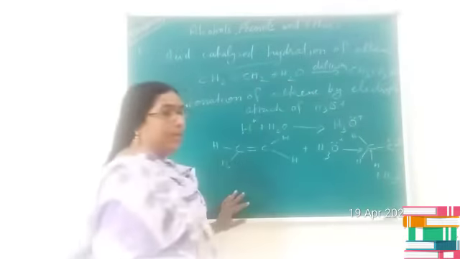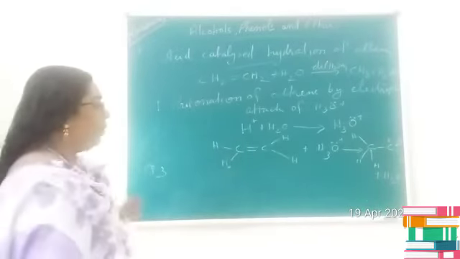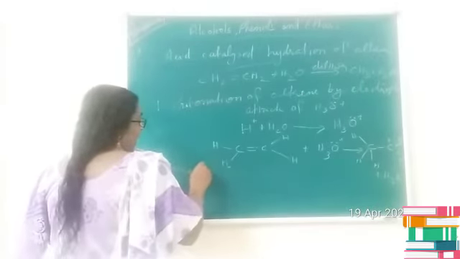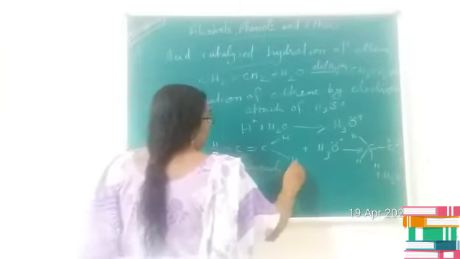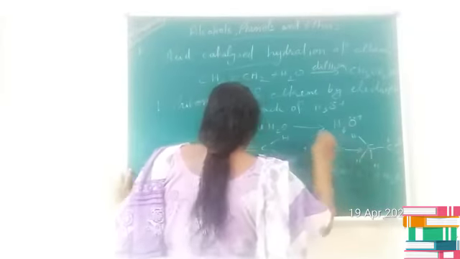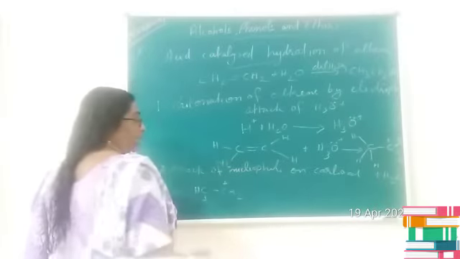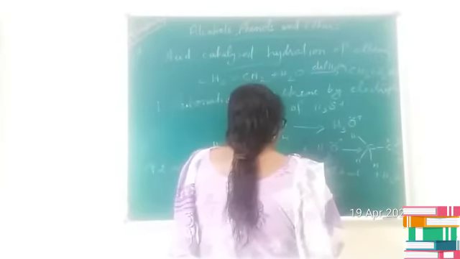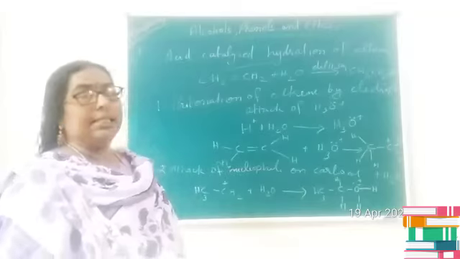A carbocation is formed. The next step is attack of nucleophile on carbocation. The nucleophile is the water molecule, attacking the carbocation. Let us consider it as CH3-CH2 plus. The nucleophile attacks this carbocation, and it results in the formation of an oxonium ion, an unstable product.